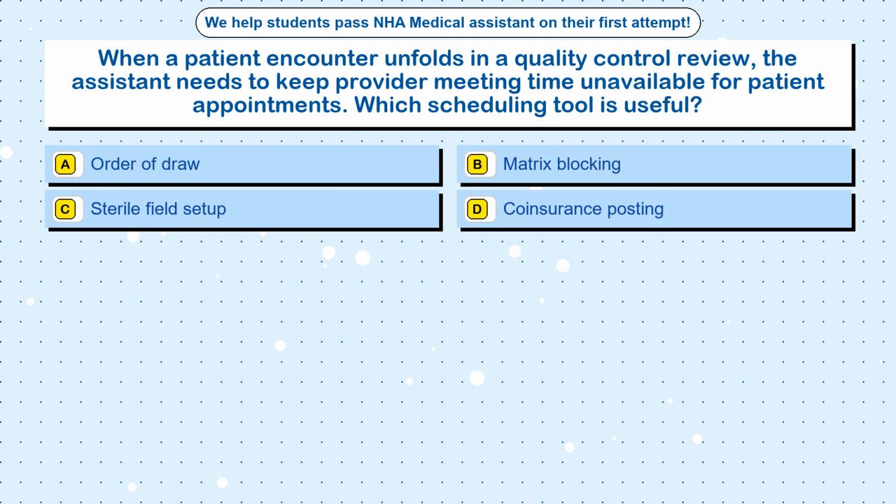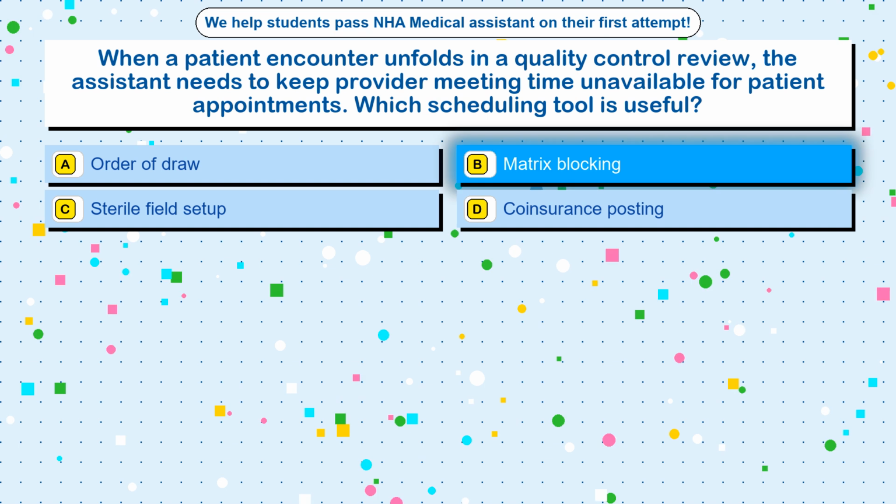Question 45. When a patient encounter unfolds in a quality control review, the assistant needs to keep provider meeting time unavailable for patient appointments. Which scheduling tool is useful? Option A. Order of draw. Option B. Matrix blocking. Option C. Sterile field setup. Option D. Coinsurance posting. The correct answer is option B.